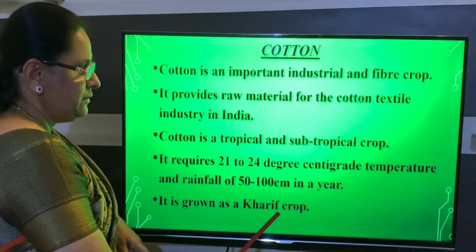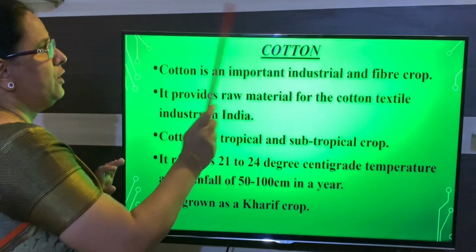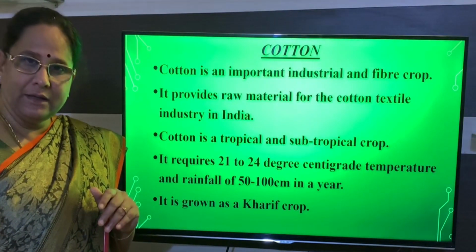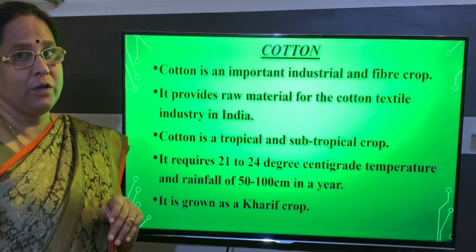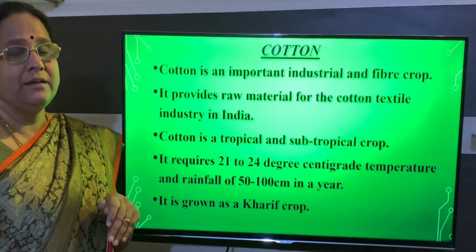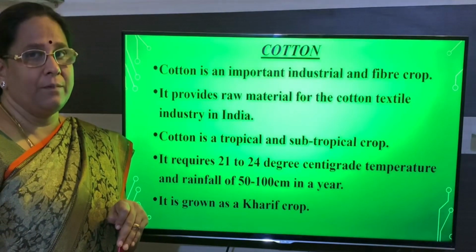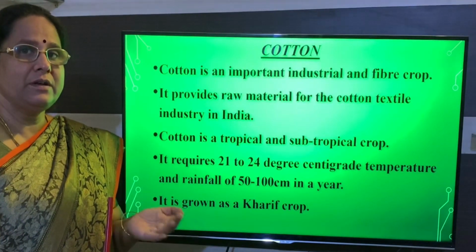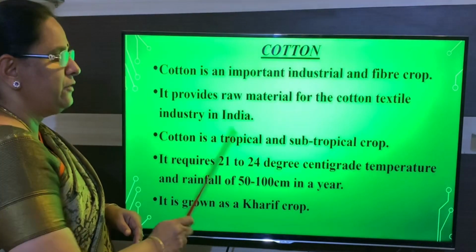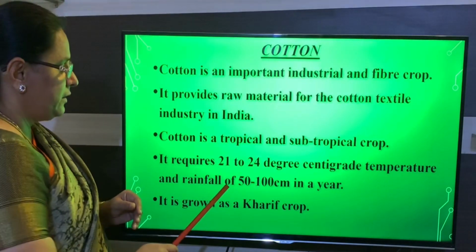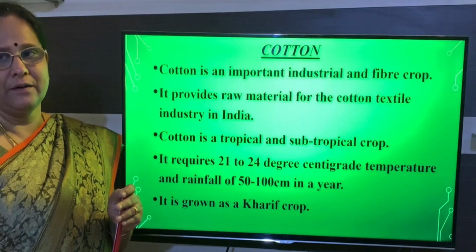And what type of crop is it? Kharif crop. Is that clear? So remember, cotton comes under the category of fiber crop, and it is mainly cultivated for the cotton industries. It is a tropical and subtropical crop. It is a kharif crop. Now we have to see the temperature and the rainfall it requires. Temperature is 21 to 24 degrees centigrade, and rainfall will be 50 to 100 centimeters in a year.